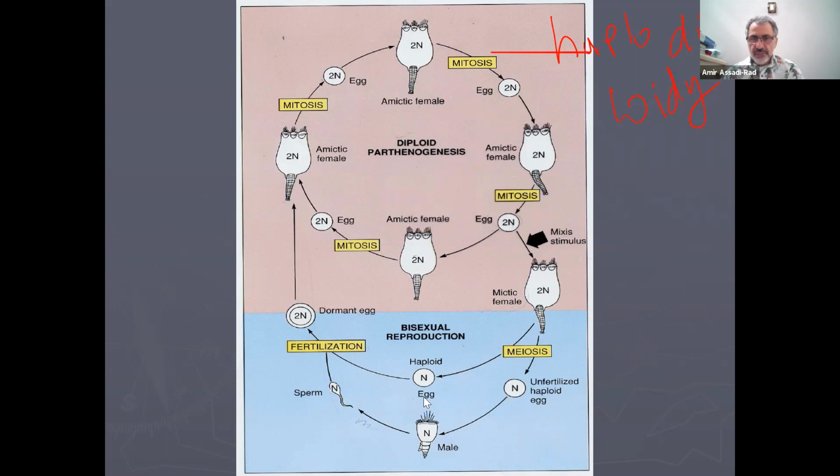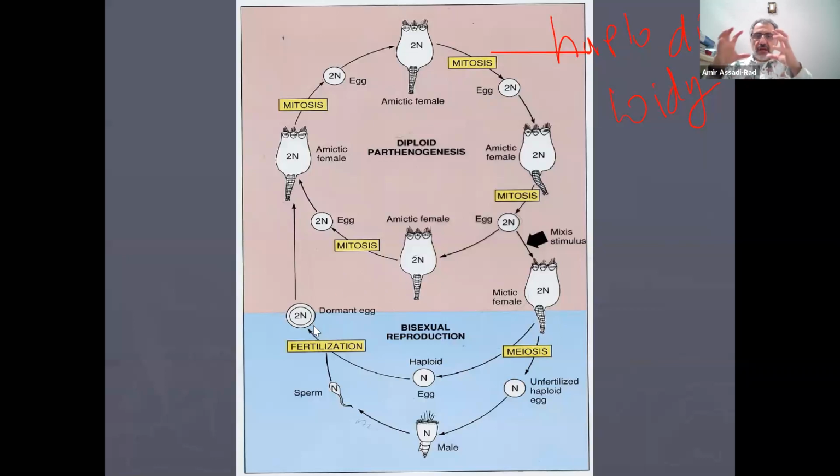In some species, they have not been able to discover the male yet. Not a lot of species, some species. So the male releases sperm, and the sperm fertilizes the egg that comes from this mictic female, and that 2N egg is dormant.